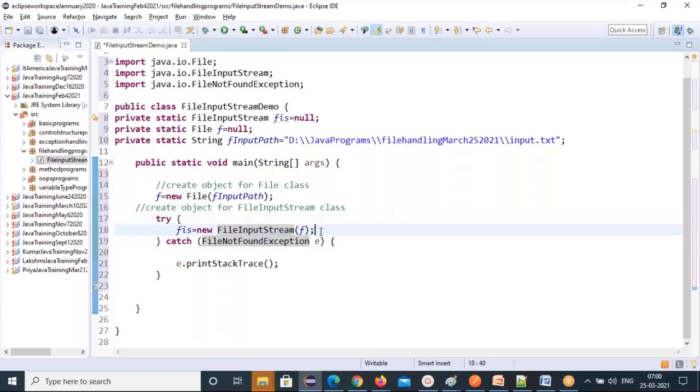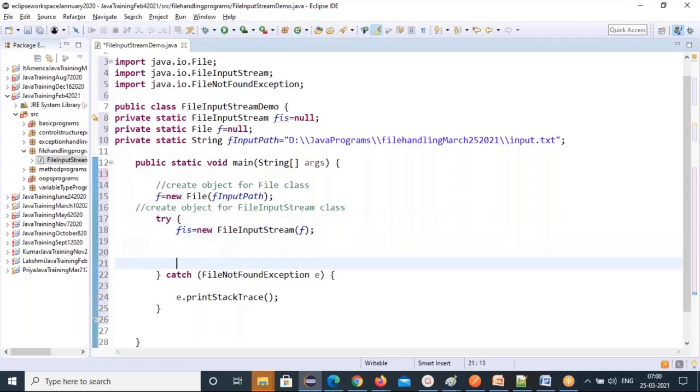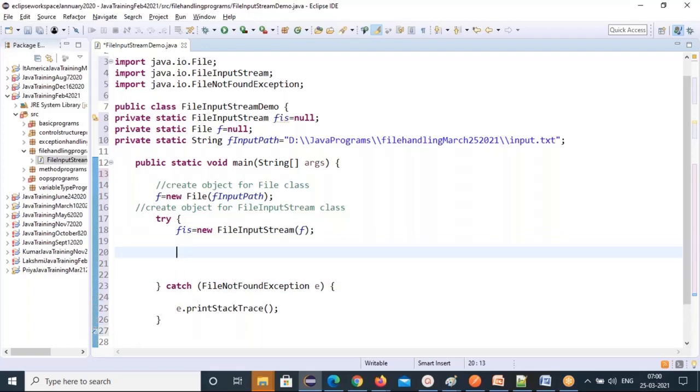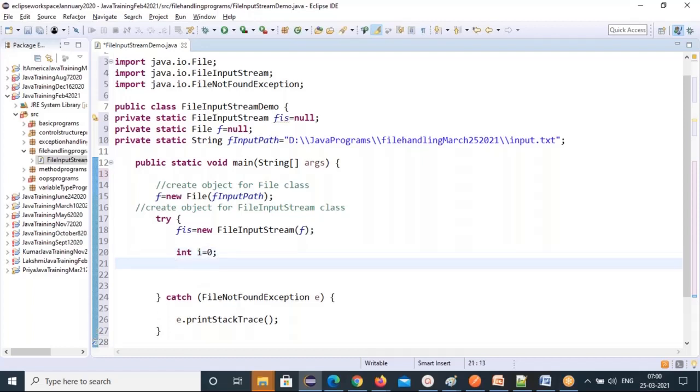Okay. Now, I want to read the data from this file. So int i equal to 0 initially, while... the entire data I need to read, right?